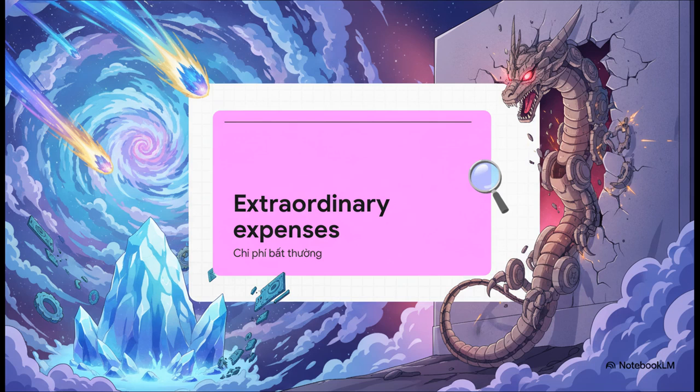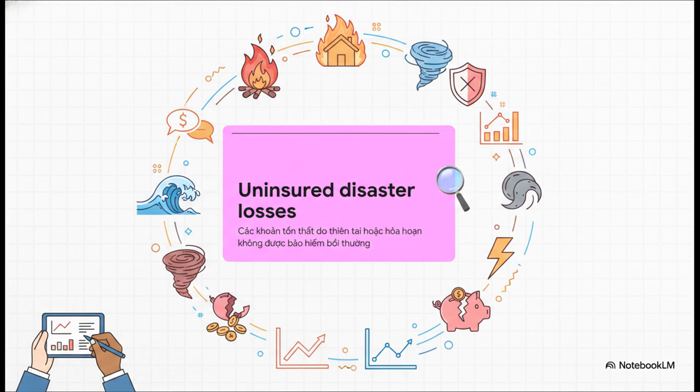Now, what's really interesting about this slide is our next major event, extraordinary expenses. Extraordinary expenses. These are highly unusual and infrequent costs for a company that fall completely outside of routine operations. Next up is uninsured disaster or fire losses. These are financial damages from severe events that an insurance policy simply does not cover.